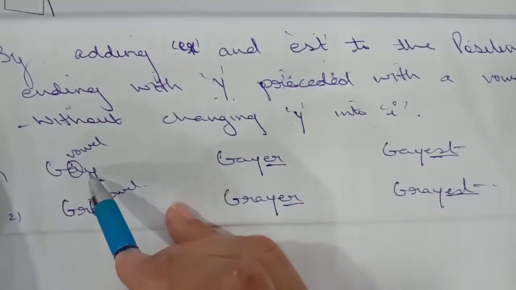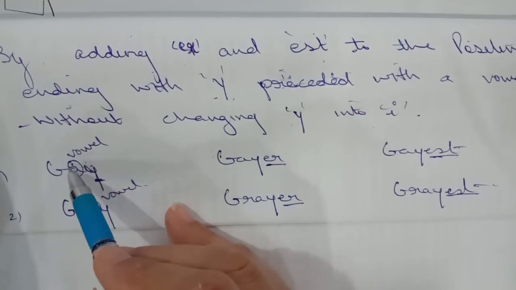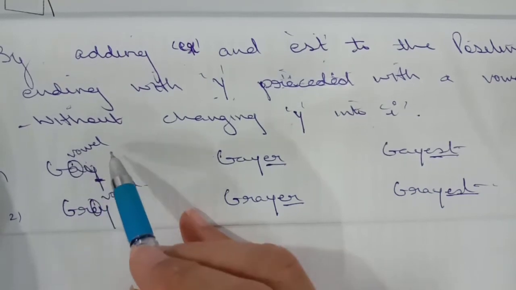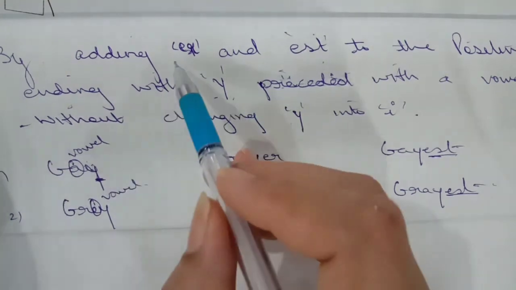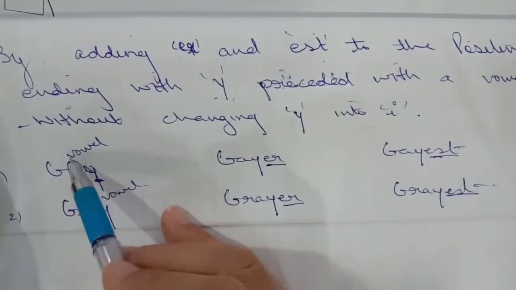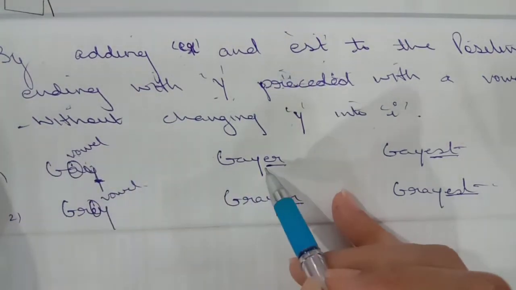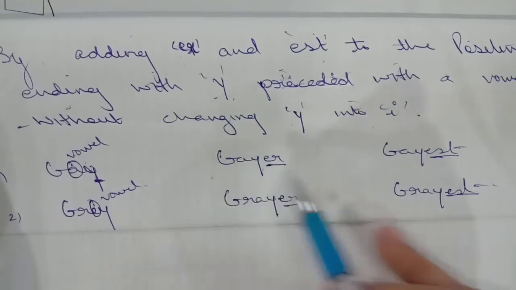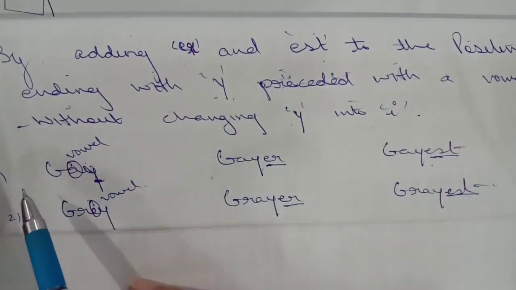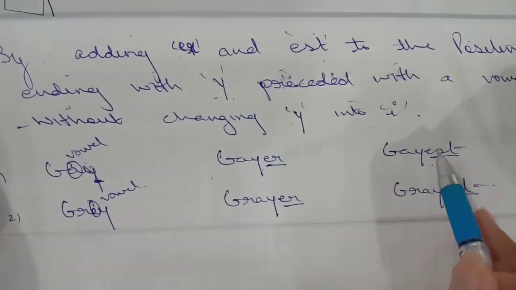Earlier, if the positive degree word was ending with y and it was preceded by a consonant, you were changing y into i and then adding er and est. But if the y is preceded by a vowel, then there will be no change. Do not change y into i. Just simply add er to the positive degree and est to the superlative degree. So gay will become gayer and gayest for the superlative degree.